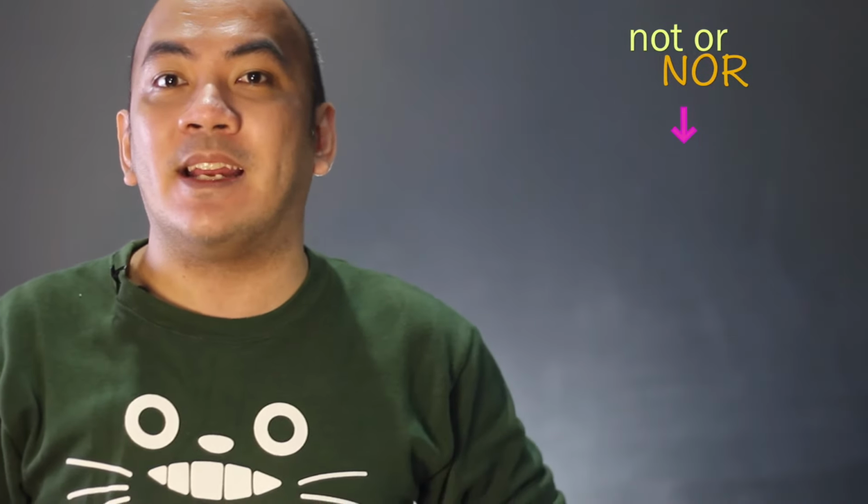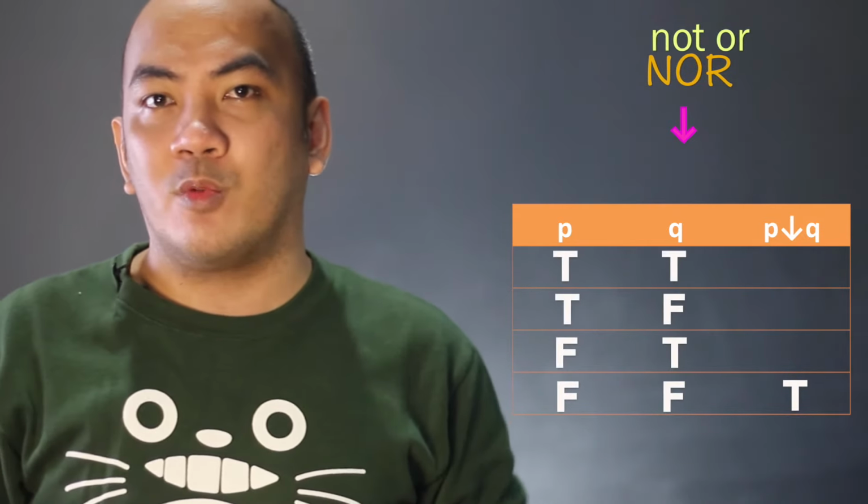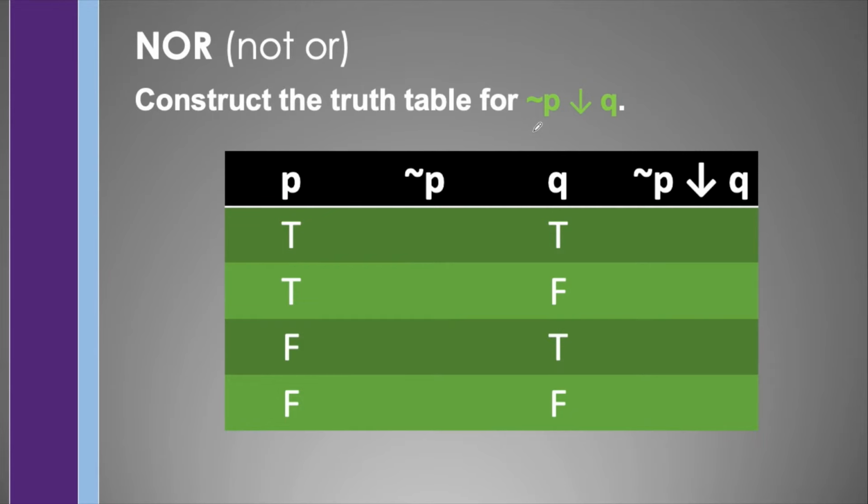Next operation we have is the not or, which is symbolized by an arrow down. And this is a proposition which is true when both P and Q are false. Otherwise, it is false. So suppose we're asked to construct the truth table for not P, not or with Q. The first thing that we have to do is to add additional column for not P, which contains the negation of P. So all true here will become false, and this false will become true.